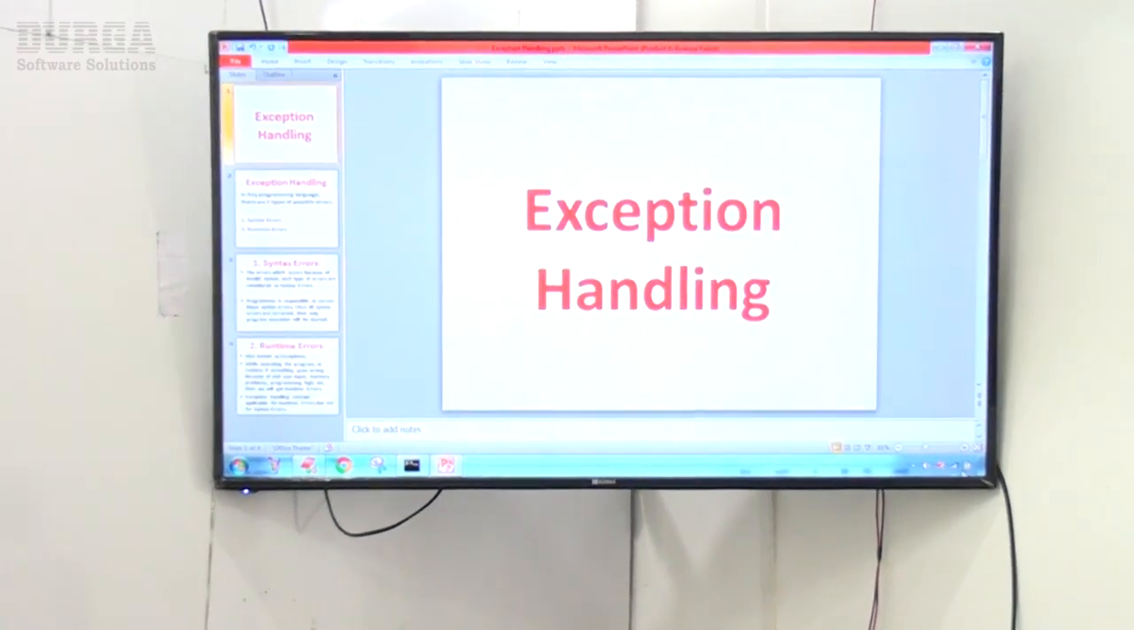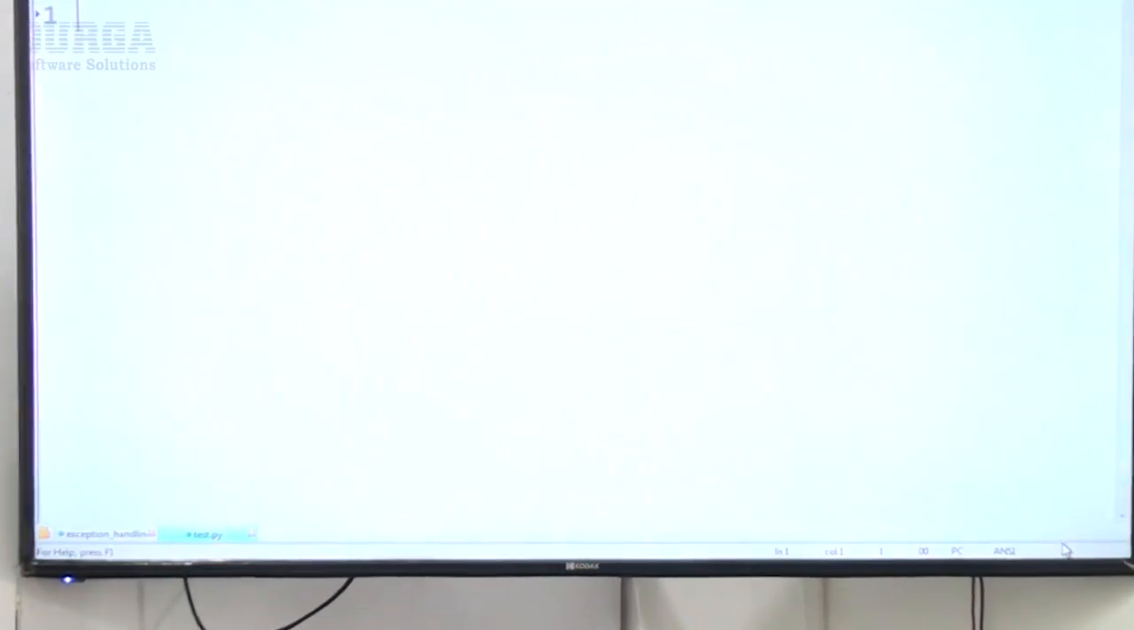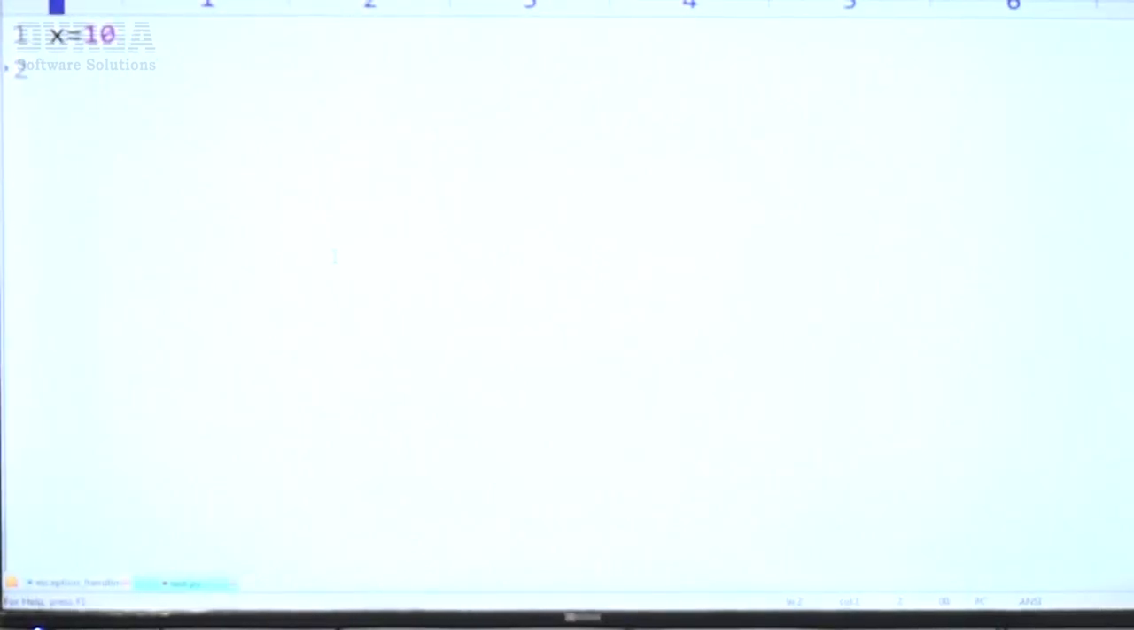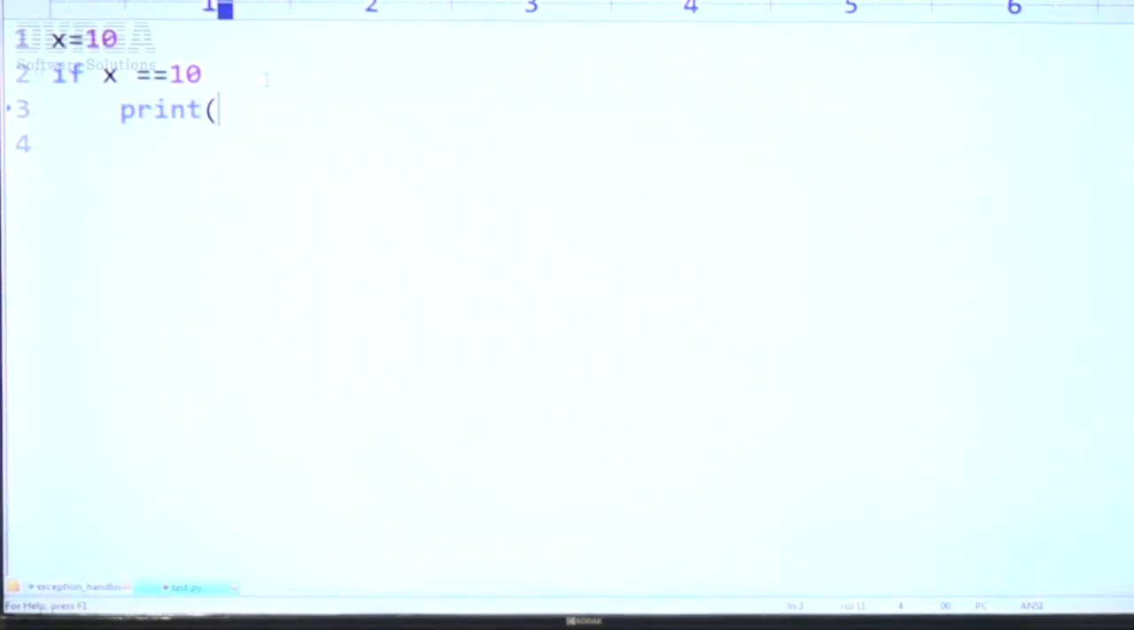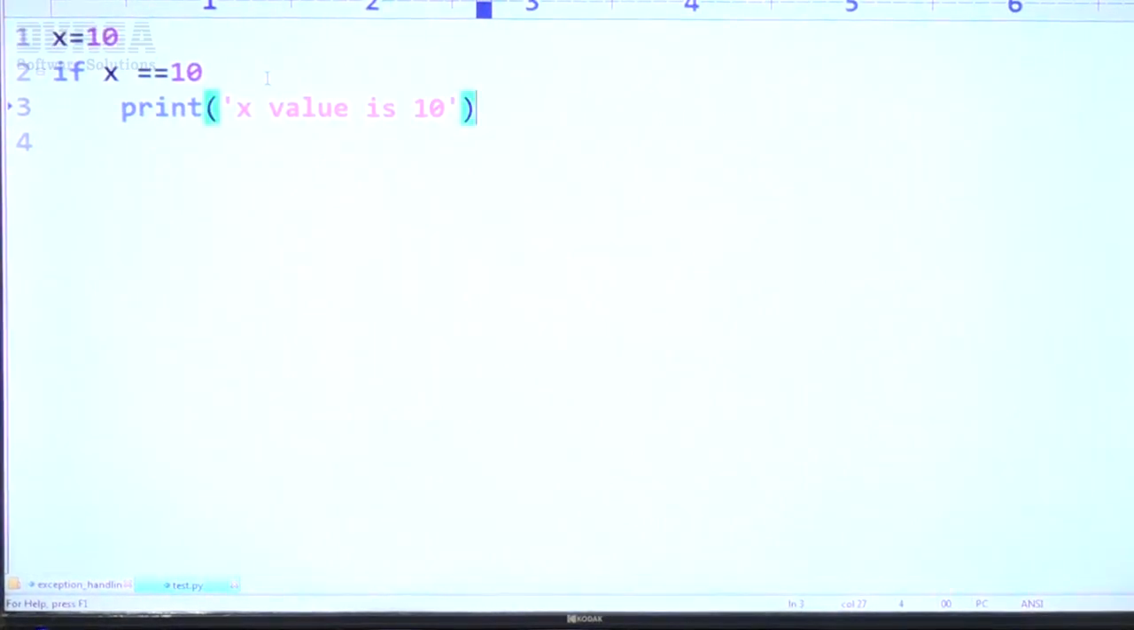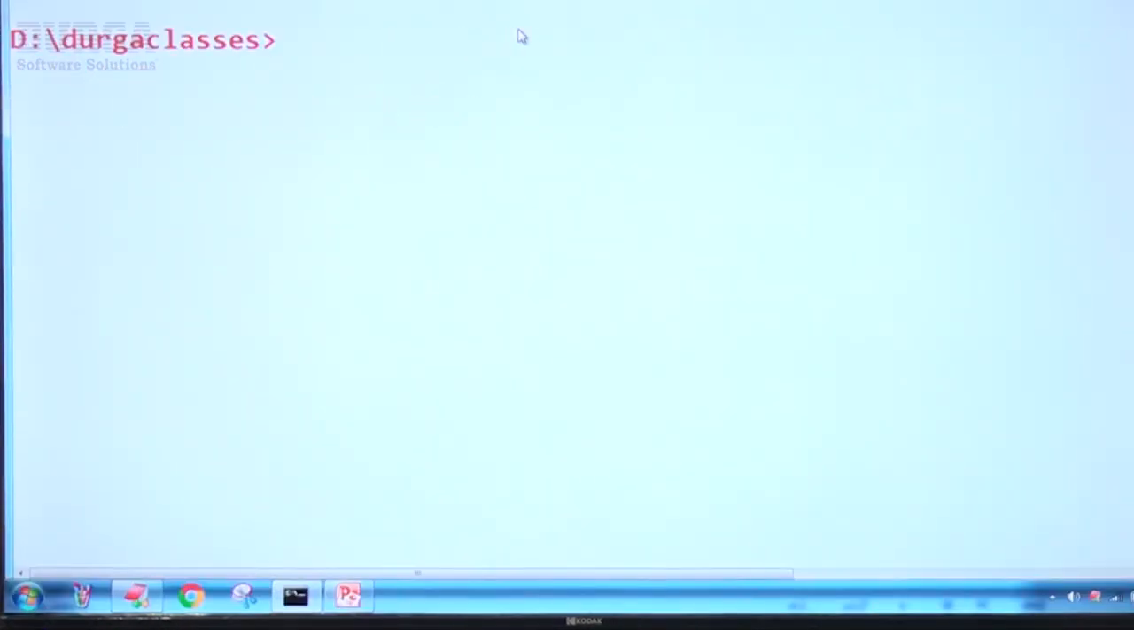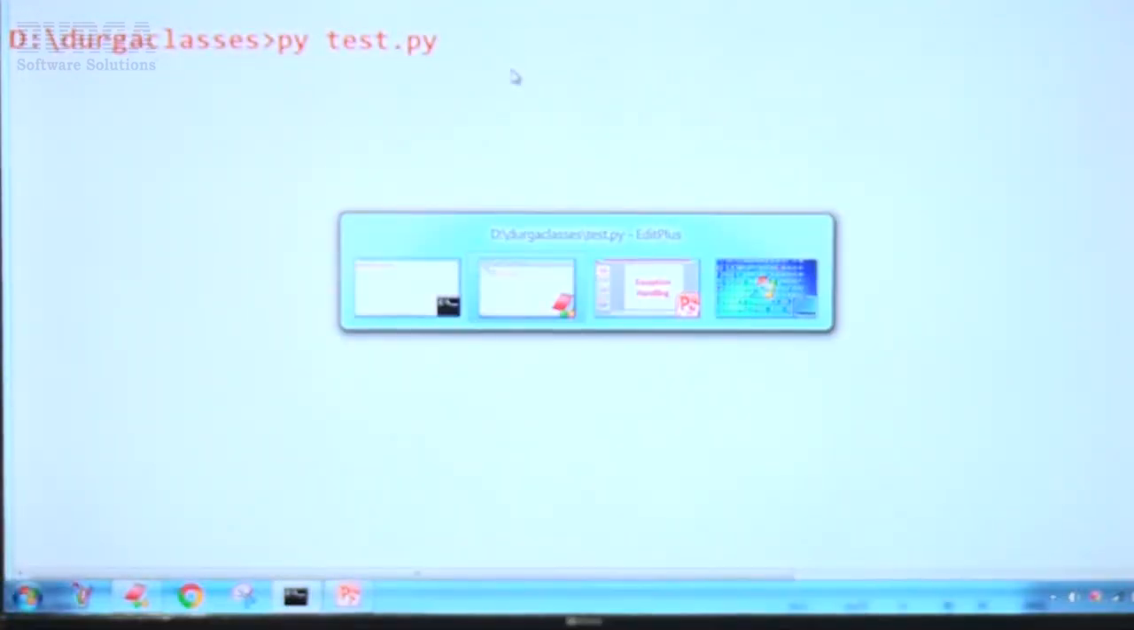I have to run this code, sir. Just observe very carefully. Here I'm taking x is equal to 10. If x double equal to 10, print the x value, x value is 10. That's all, this is my code. Now observe carefully, py test.py. What is the answer we are going to get if I run this code?